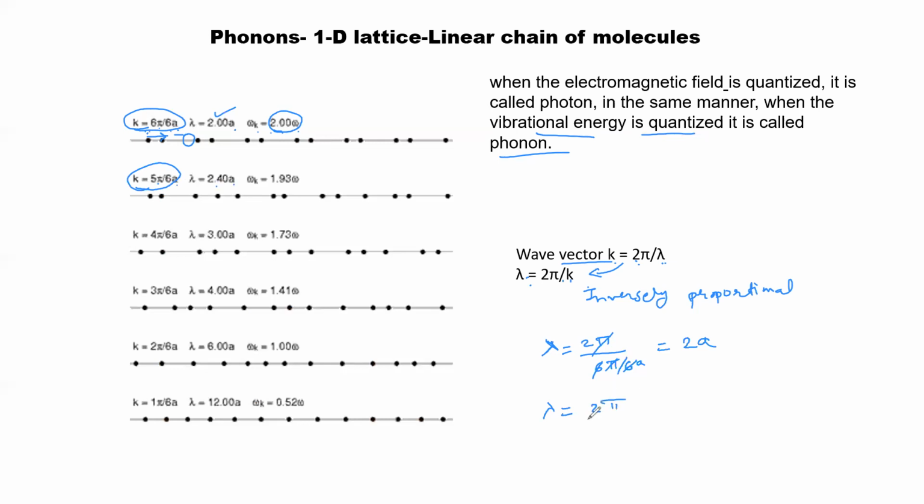So 2π upon 5π upon 6a. This π will be cancelled. This will be 12 by 5a. So 12 by 5 means 2.40, right? So we'll get lambda equal to this. Omega will be 1.93 omega. K will be 1.93 omega. And this way, if you calculate all, you will see that this k is